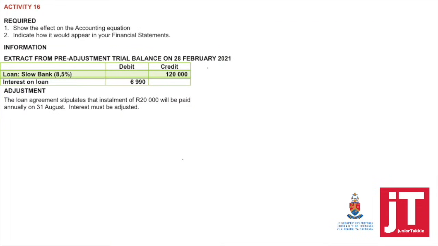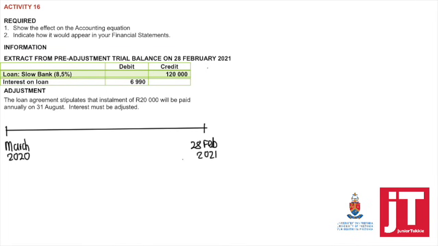Activity 16, again, show the effect on the accounting equation and indicate how it will appear in your financial statements. Adjustment. The loan agreement stipulates that installment of $20,000 will be paid annually on 31 August. Interest must be adjusted. So this means I need to find out what was my total interest for this accounting period to find out if there's anything outstanding. I cannot just take 120,000 times 8.5% because annually on the 31st of August, 20,000 is repaid.